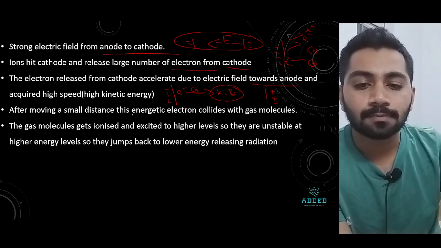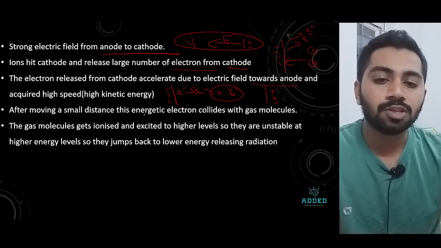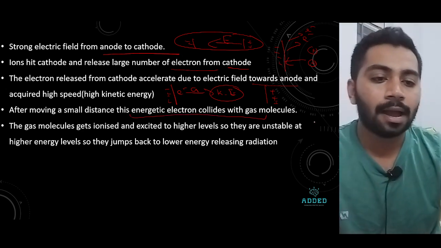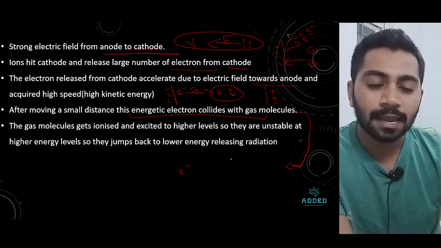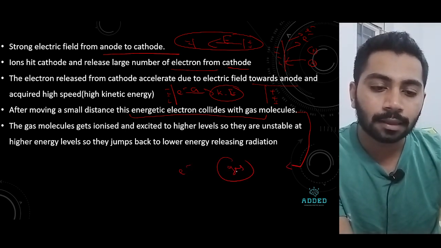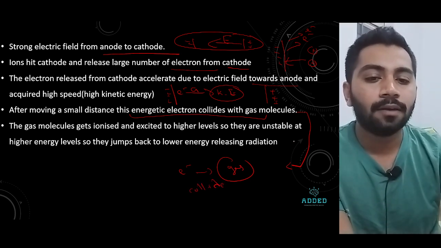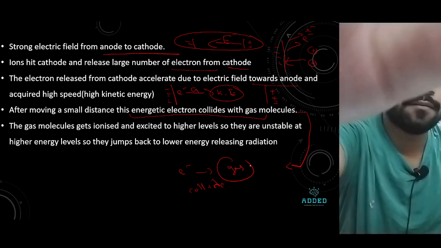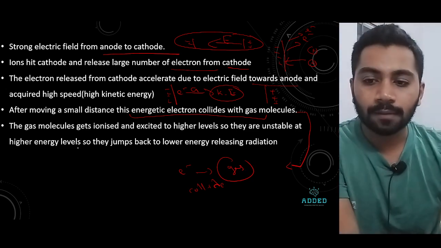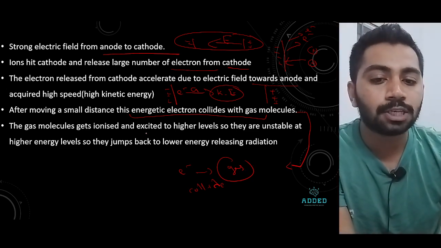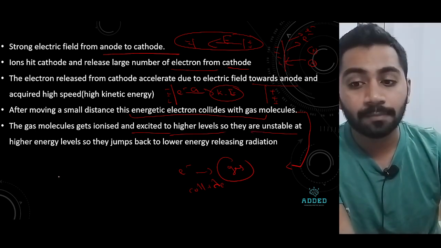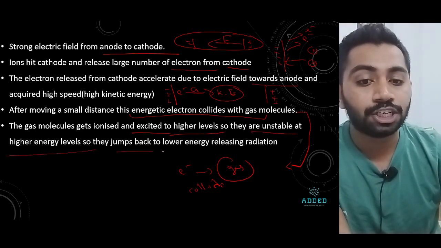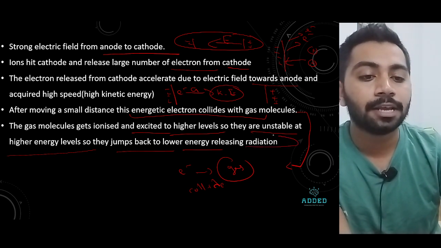Now, after moving a small distance, the energetic electrons collide with gas molecules. After moving some distance, they collide with gas molecules. Now, the gas molecules are ionized or excited to a higher level, and then they are unstable at the higher level, so they jump back to the lower level, releasing some radiation.